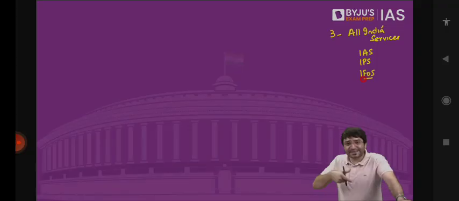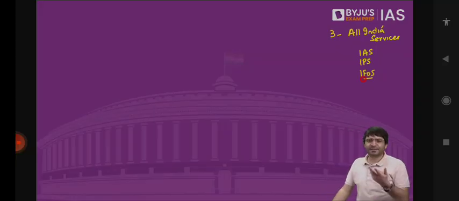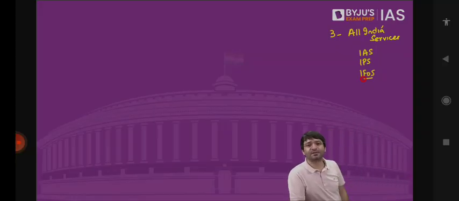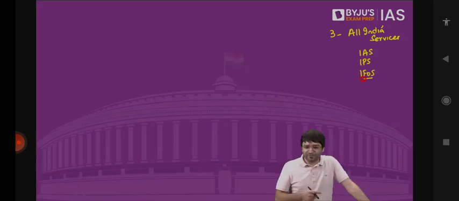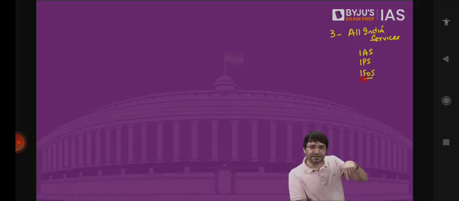That is why, as we will discuss in center-state relations, there have been some states which have previously passed resolutions that we don't need all India service officers, because we want our own officers to work with us. We want our state service officers to work with us, because we don't have control over all India service officers. They're appointed by the center, they're trained by the center, they're accountable to the center.